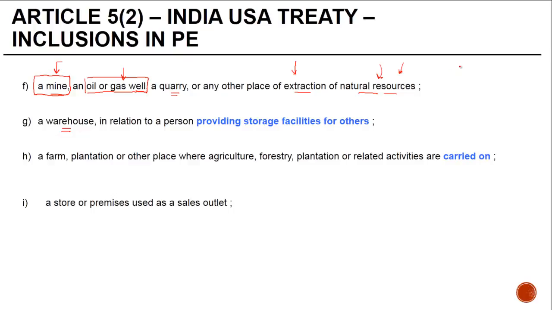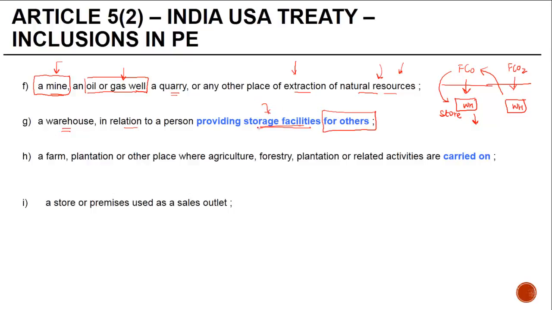So let's take an example. There are two foreign companies. One owns a warehouse which it uses to store its own goods and then deliver them to its customers. The second foreign company owns a warehouse which it provides to third parties, maybe even this FCO as well, on a rental basis, because they are into the business of providing storage facilities. In such a case, the warehouse in relation to the person providing storage facilities for others is considered as a PE, because here the act of storing is a business activity, right?